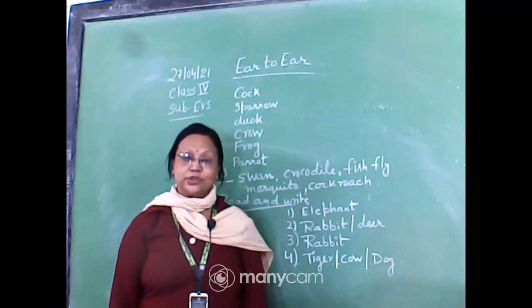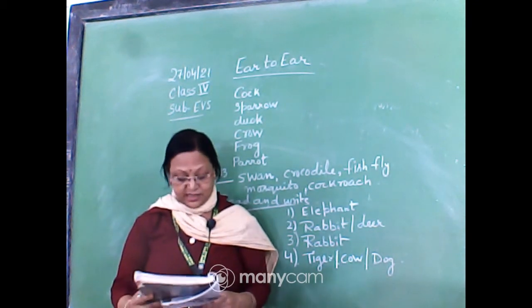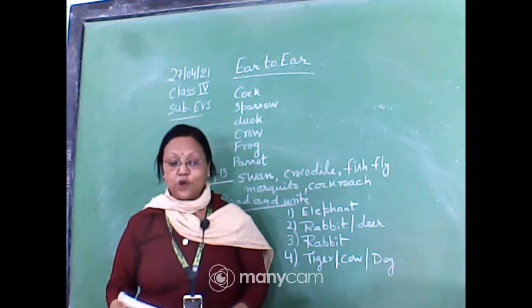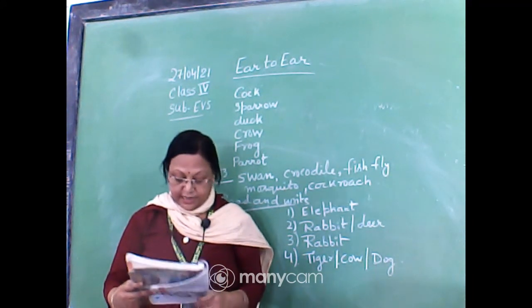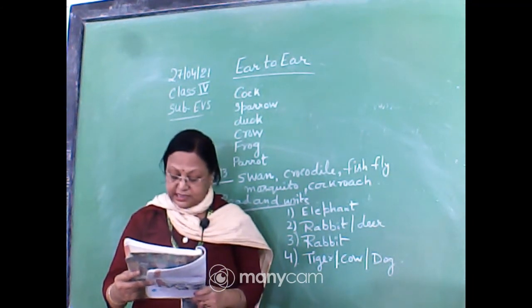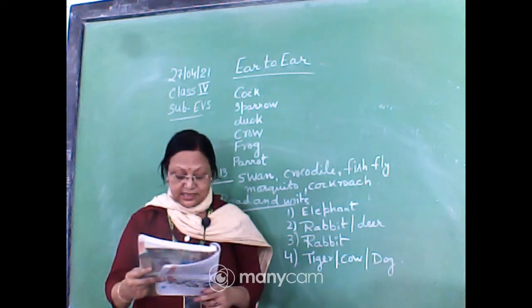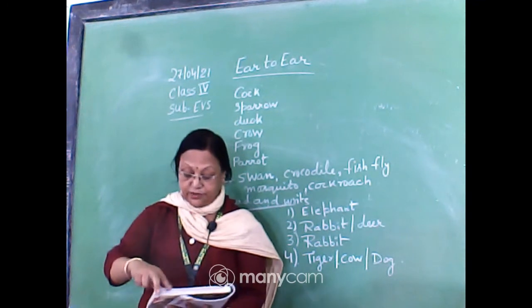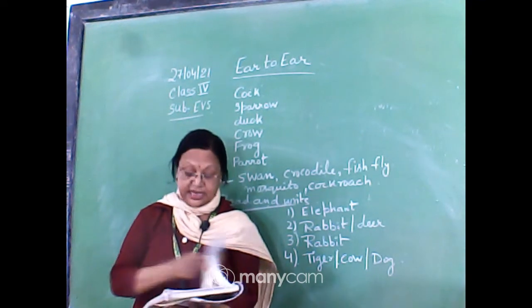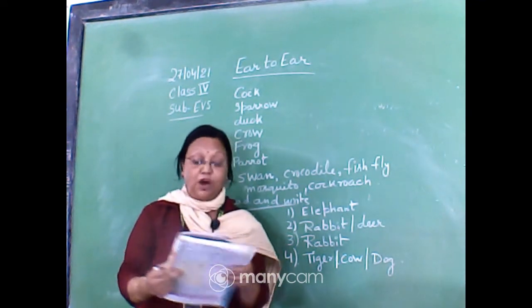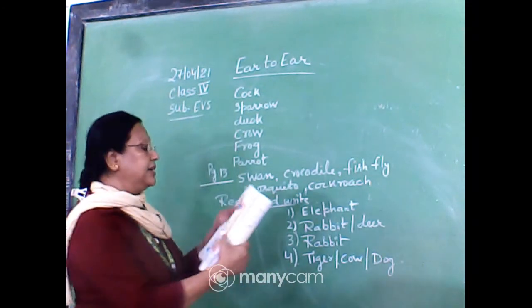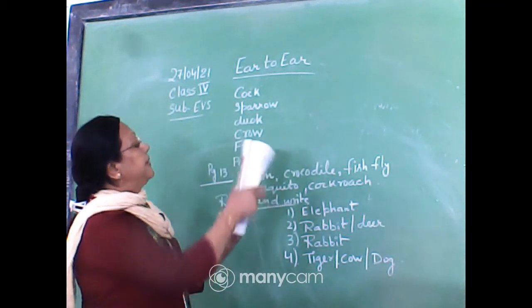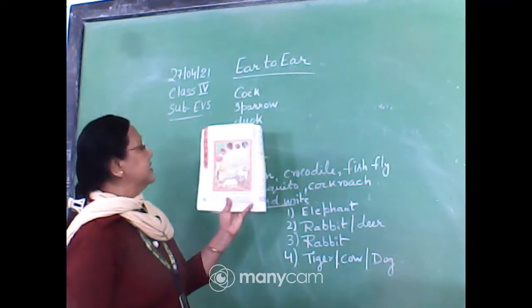Clear to you? So this is about the ear. Now the next one is skin. Now we will talk about the skin. So now you know how to recognize animals by their ears. Let us see, we can recognize animals by their skin, isn't it? So turn over the page and see page number 14. Match the animal shown here with the picture of their skin, isn't it?